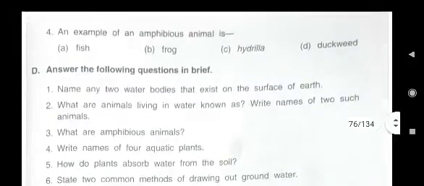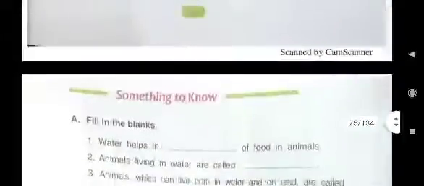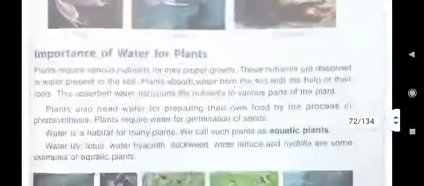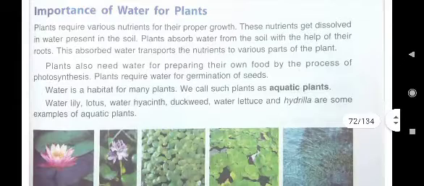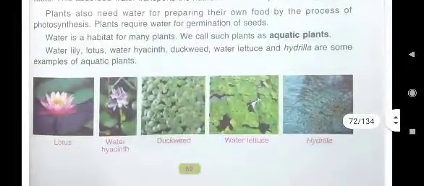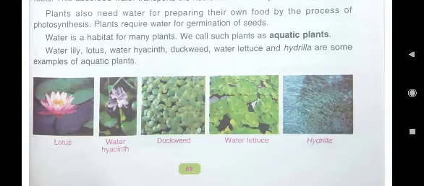The plants which live in water are known as aquatic plants. You have to write the names of 4 aquatic plants, and here you see it is written. Water is a habitat for many plants. We call such plants aquatic plants.